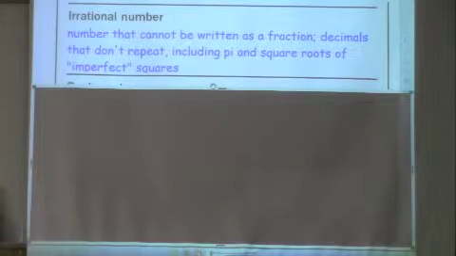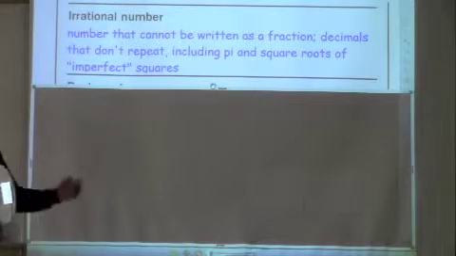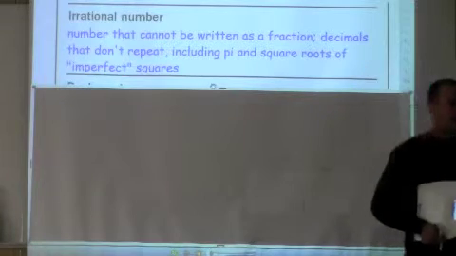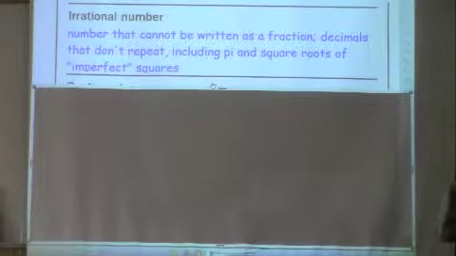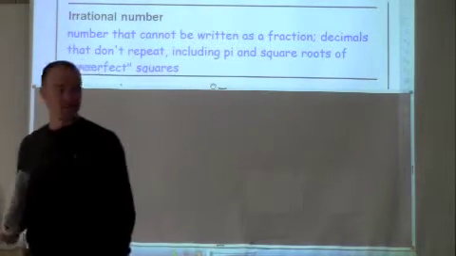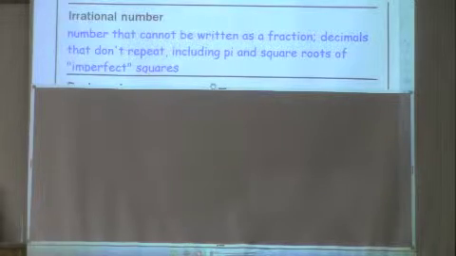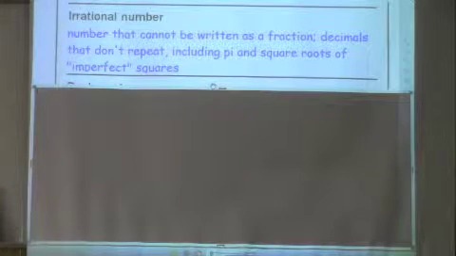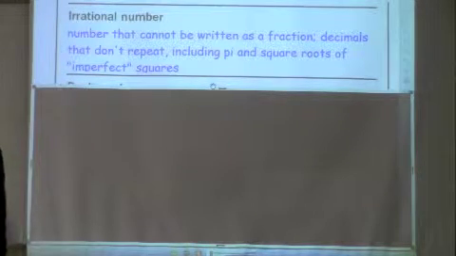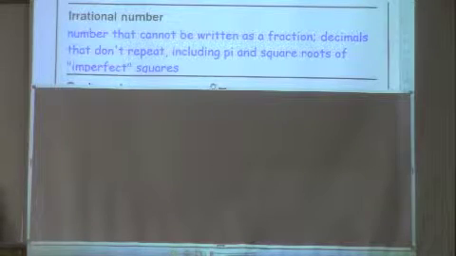Any decimals that don't repeat. Most famous irrational number in the world? Pi. 3.14159, and I don't know beyond that. There was a Japanese man who memorized over 86,000 decimal places of pi. There's an infinite number of decimal places in pi. Supercomputers have calculated pi to billions of decimal places. And I think the world record's around 86,000 decimal places for pi.